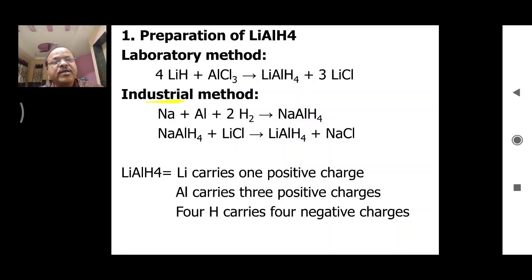The industrial method of preparation of lithium aluminum hydride is the reaction between sodium and aluminum in the presence of hydrogen. There is formation of sodium aluminum hydride, which on metathesis, just metathesis means exchange of ions, NaAlH4 reacts with LiCl and there is formation of LiAlH4 plus NaCl.